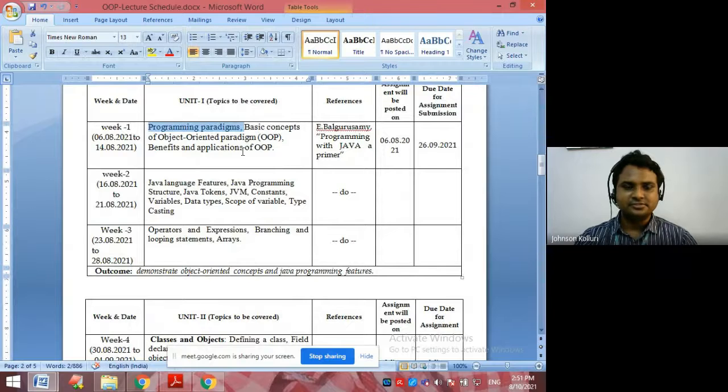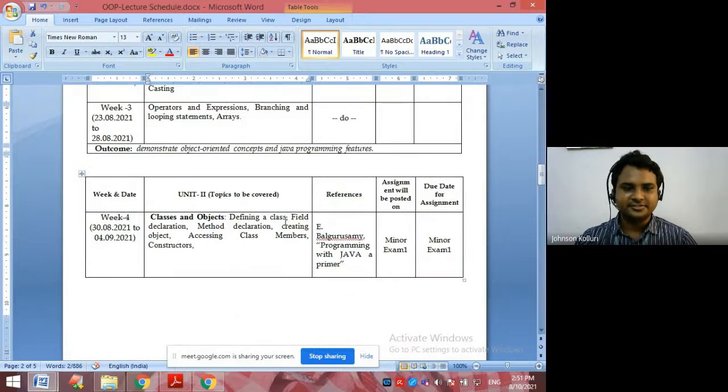In week 1, I would like to cover programming paradigms, basic concepts of object oriented programming, benefits and applications. In week 2, Java language features, structures, Java tokens, JVM, constants, variables, data types, scope of variable and typecasting. In week 3, operators and expressions, branching and looping statements, and arrays.